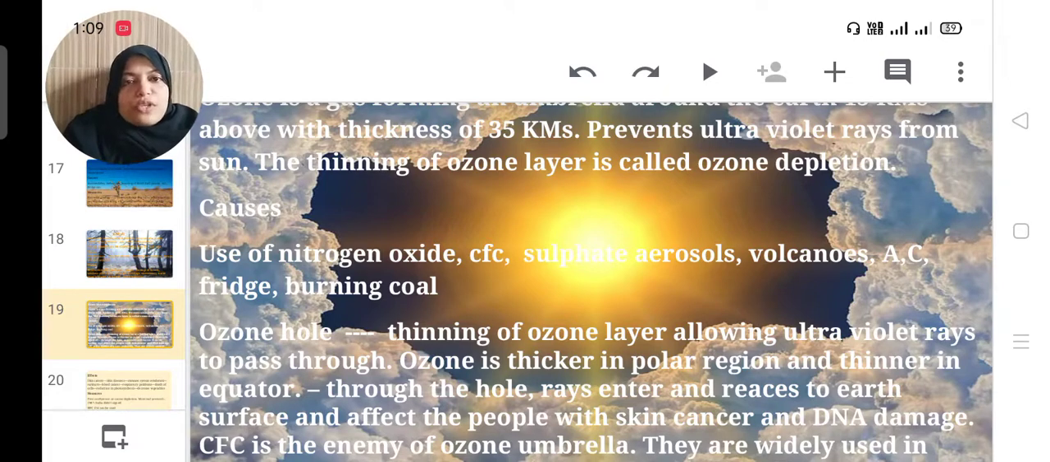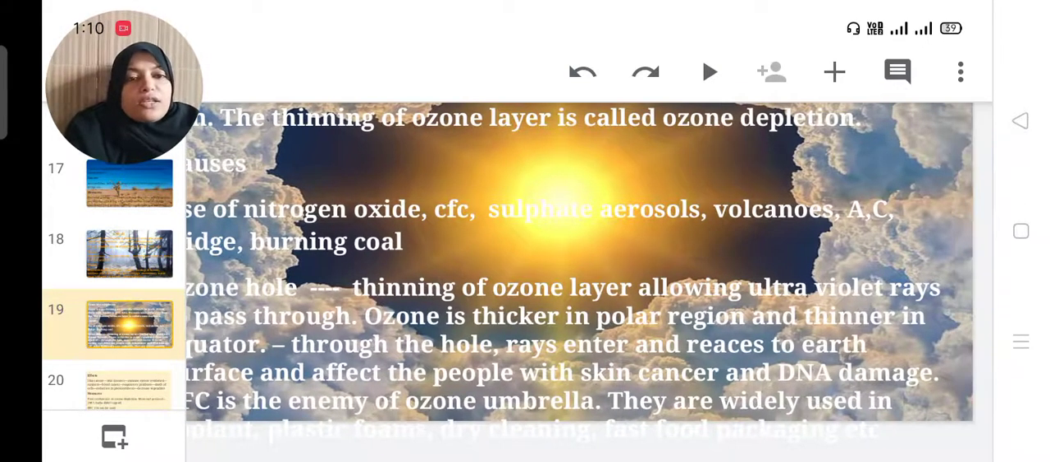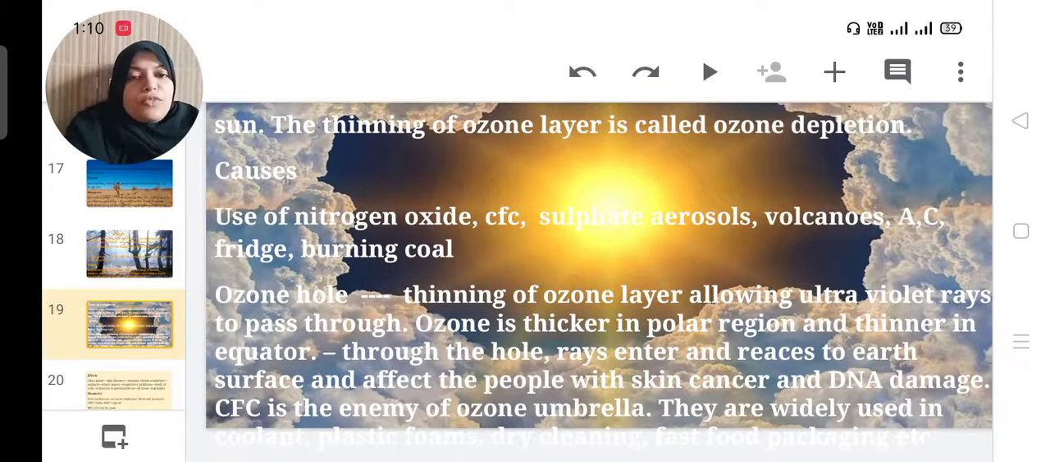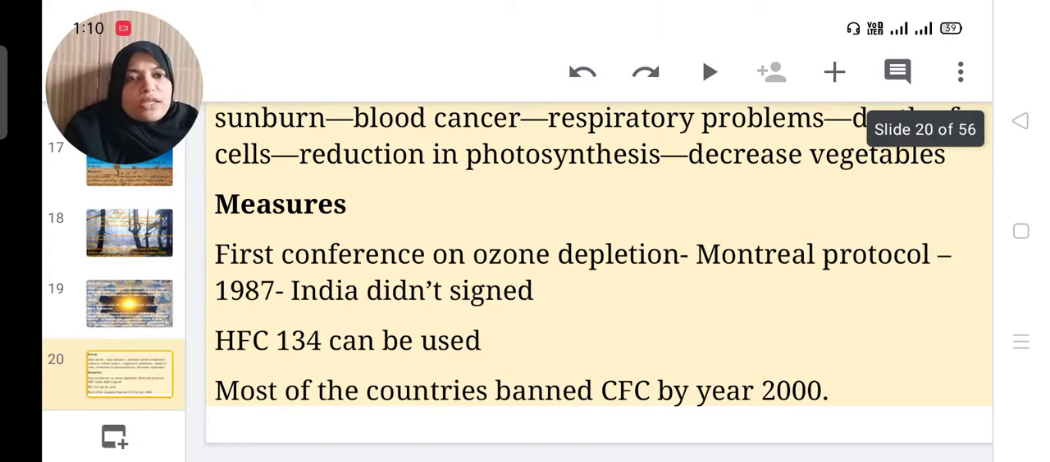Use of fridge, AC, carbon fluorocarbon spray products are the CFC. So it is the enemy of the ozone umbrella. They are widely used in coolant of vehicles, plastic foams, dry cleaning, fast food packaging, etc. So we should avoid such products to protect our ozone layer.